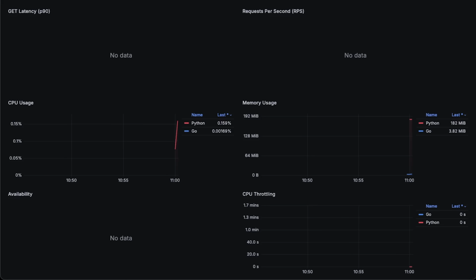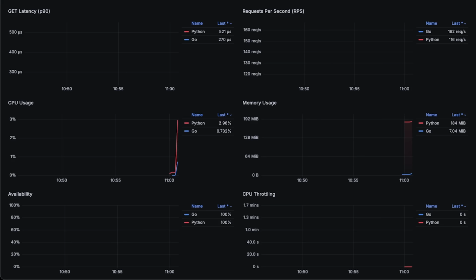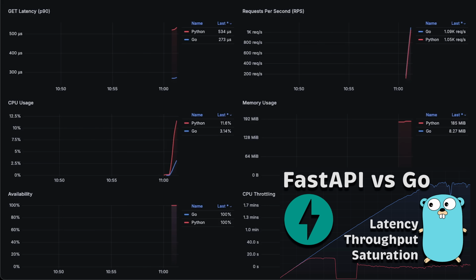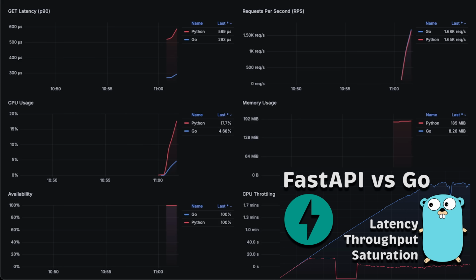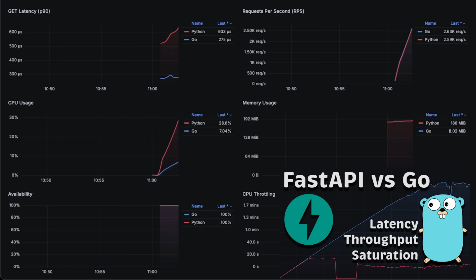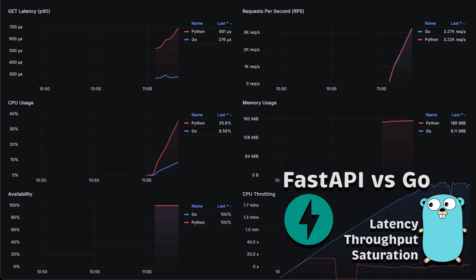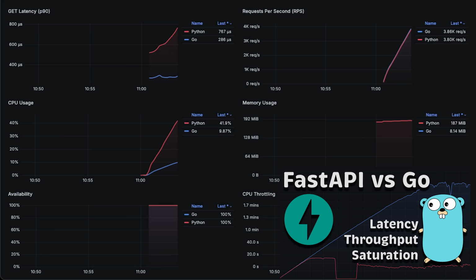Alright, let's go ahead and run the first test. This is round 2. I would suggest you to watch the first benchmark using non-optimized Python code and then compare it with this one. In this test, we just return hard-coded objects to the client.